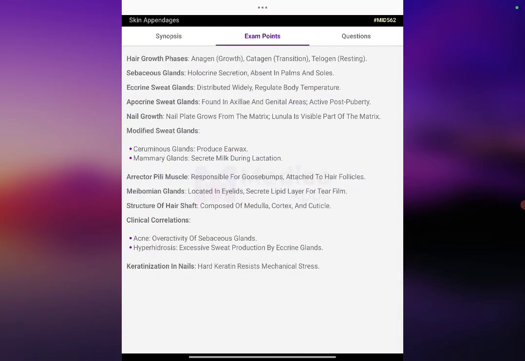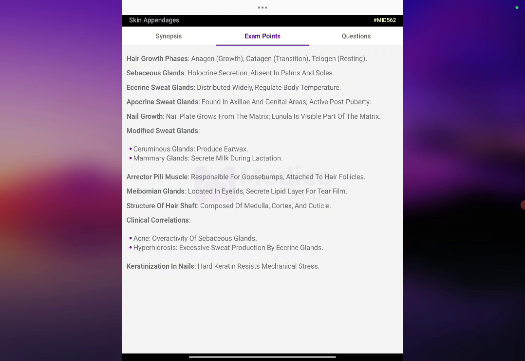Hair growth phases: anagen, growth; catagen, transition; telogen, resting. Sebaceous glands: holocrine secretion, absent in palms and soles. Eccrine sweat glands: distributed widely, regulate body temperature. Apocrine sweat glands: found in the axilla and genital area, active post-puberty. Nail growth: the nail bed grows from the matrix. The lunula is the visible part of the matrix.